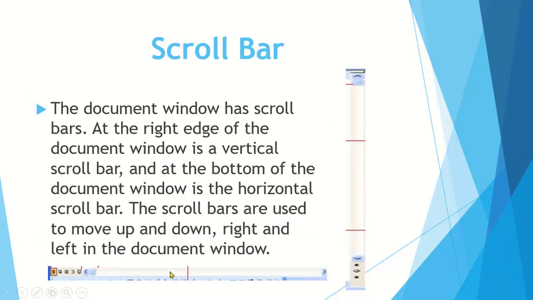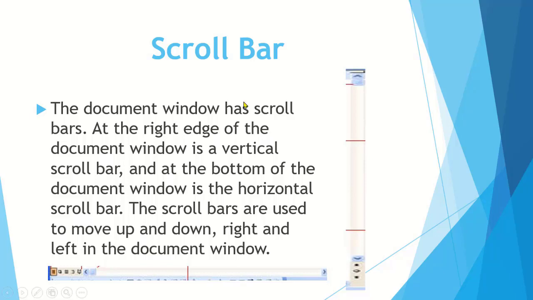Next are the scroll bars. On the document window there is a vertical scroll bar available, and there is also a horizontal scroll bar. This vertical scroll bar is used to move the document up and down, and this horizontal scroll bar is used to make the document move left and right.